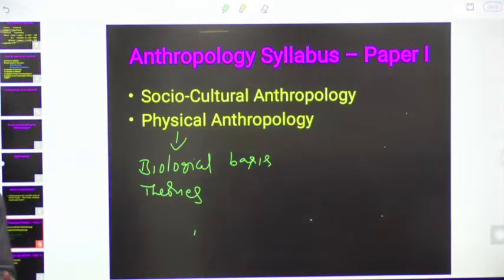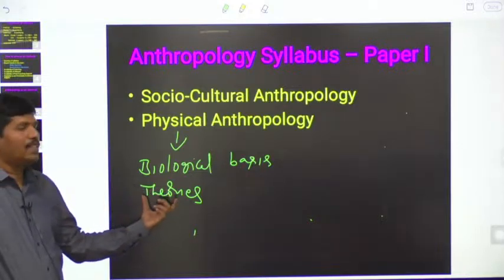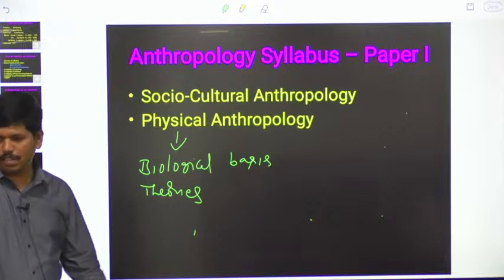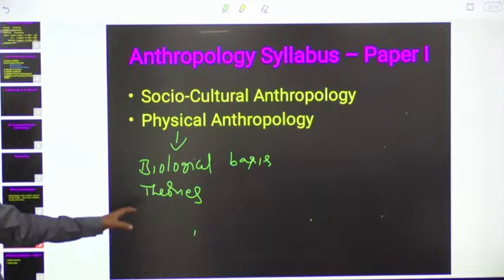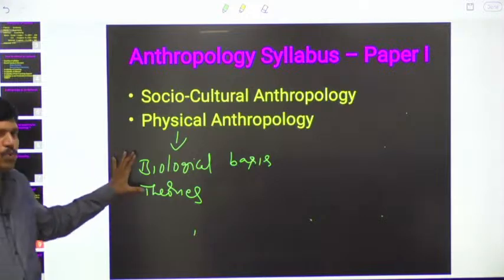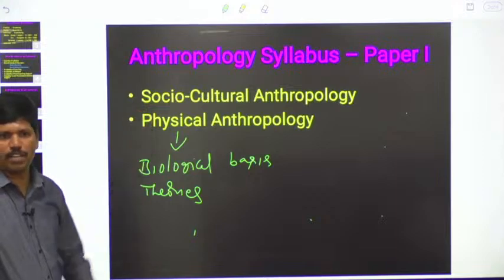Biological basis of life means a cell. In your 10th class, cell, nucleus, chromosomes, all those things will be there. And after that, the different theories on evolution. In your school days, definitely you might have come across these theories: Lamarckism, natural selection theory of Charles Darwin, then mutation theory. All those theories we will study here. Actually, these 2 concepts are there in the first chapter itself.